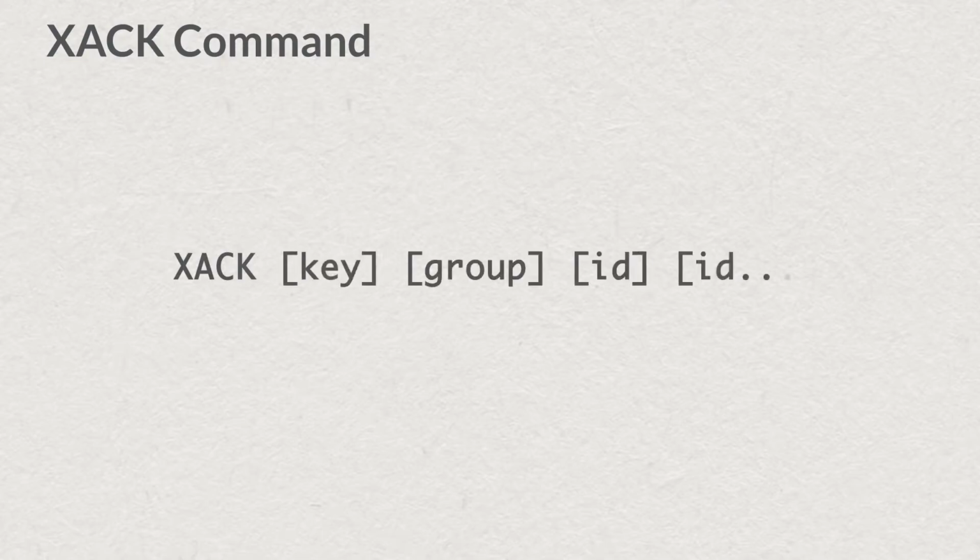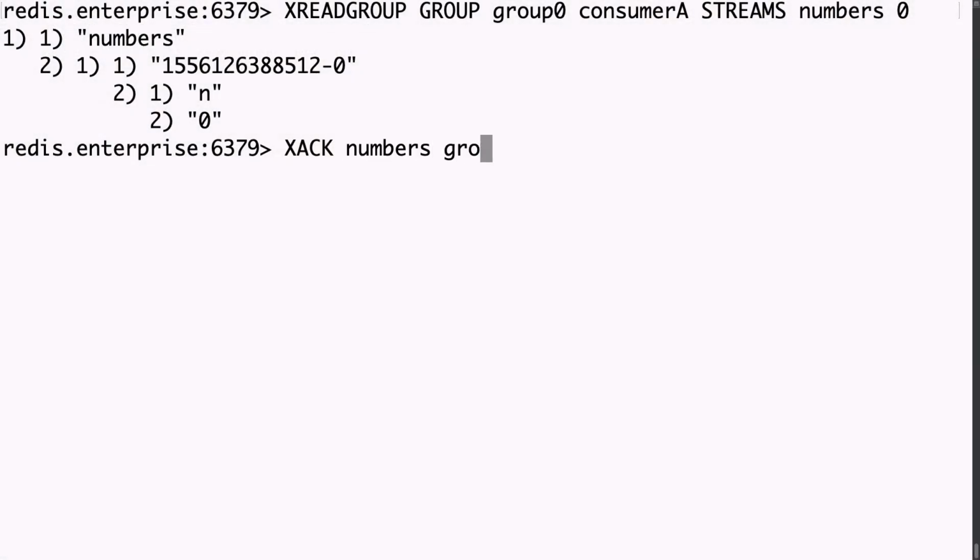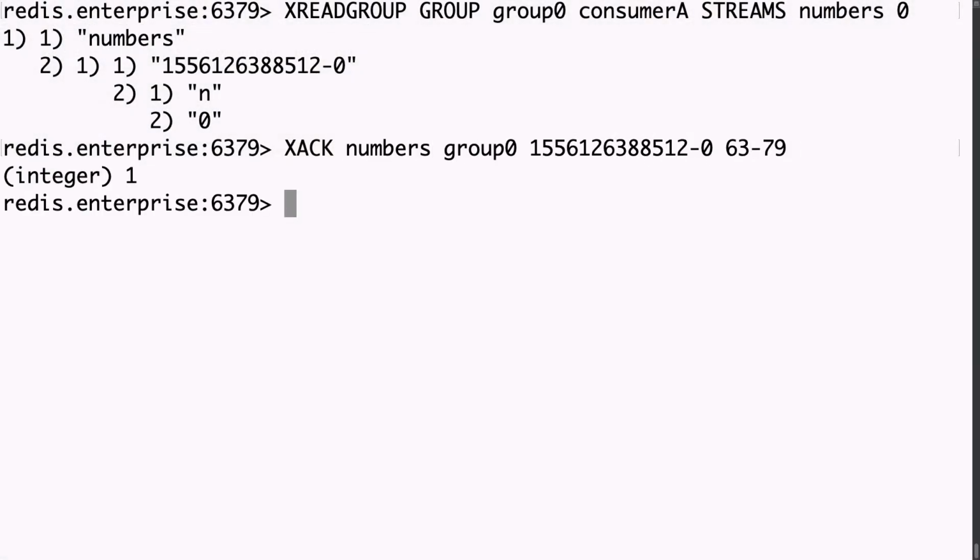XACK is a straightforward command and has only one form of invocation. It accepts the name of the stream's key, the name of the consumer group, and one or more message IDs that are acknowledged. The reply returned by XACK is the number of messages that were actually acknowledged, that is, removed from the group's PELs. The first message ID was in consumer A's PEL, whereas the 63-79 is an ID that I made up, so only one message was effectively removed.